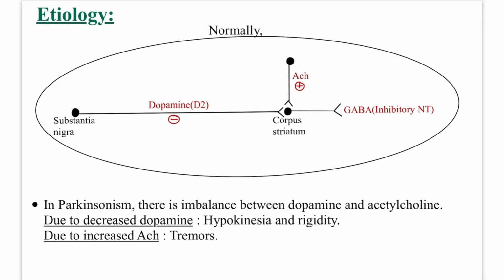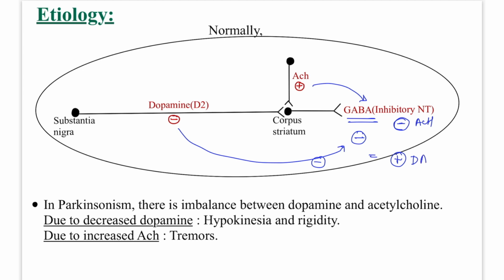So in short, this GABA is inhibitory. Dopamine inhibits this inhibitory action, so net effect is positive. And acetylcholine is enhancing the inhibitory action, so net effect is negative. This is acetylcholine and this is dopamine.